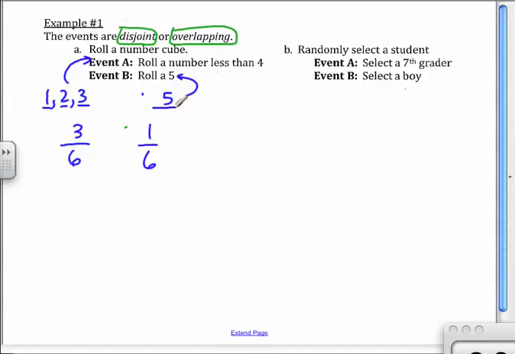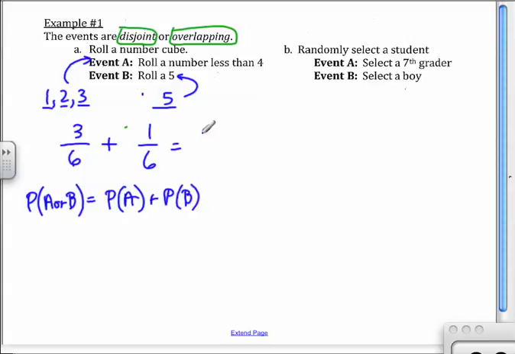What's the probability that one or the other will happen? Well, it's the sum of those two probabilities, right? The probability of A or B is equal to the probability of A plus the probability of B. Okay? And so I would just get 4 over 6, and of course we always reduce a fraction, we get 2 over 3. Okay? So that's the probability of one of these two things happening. All right? Now let's look at the second one here.